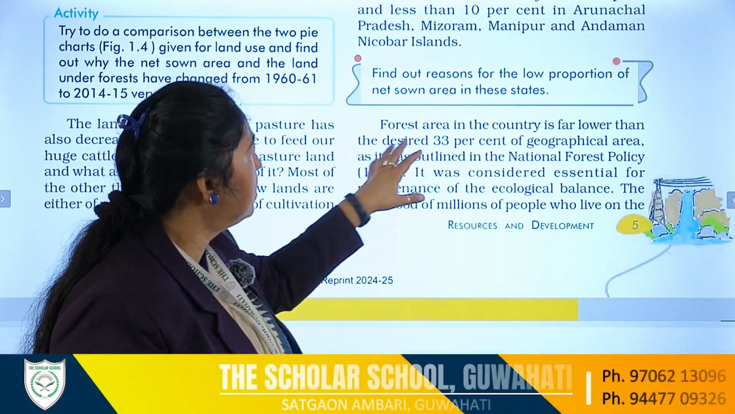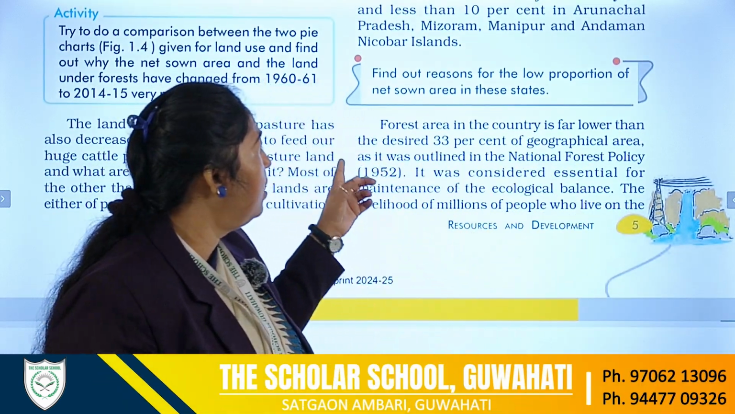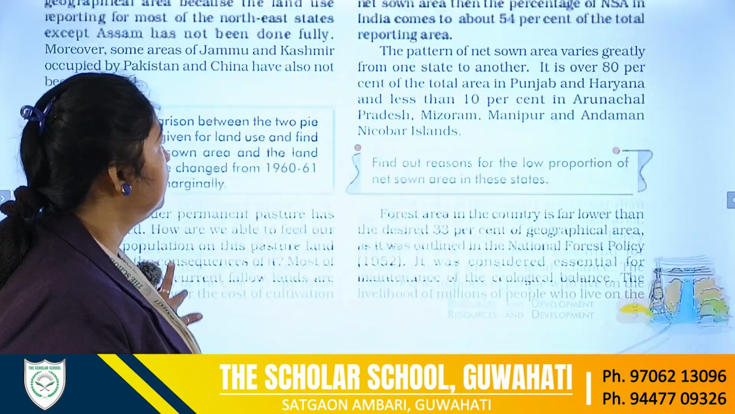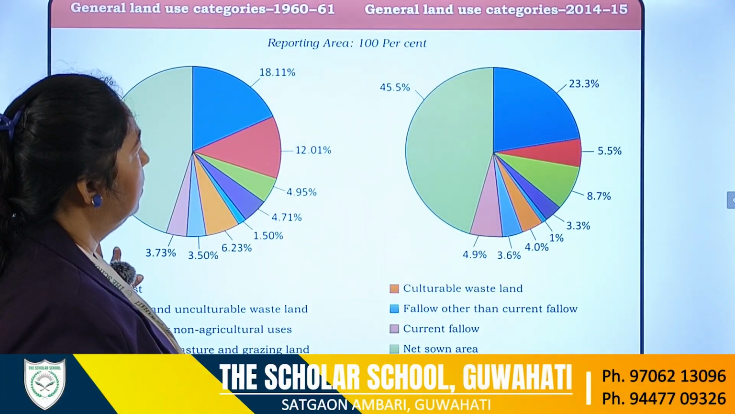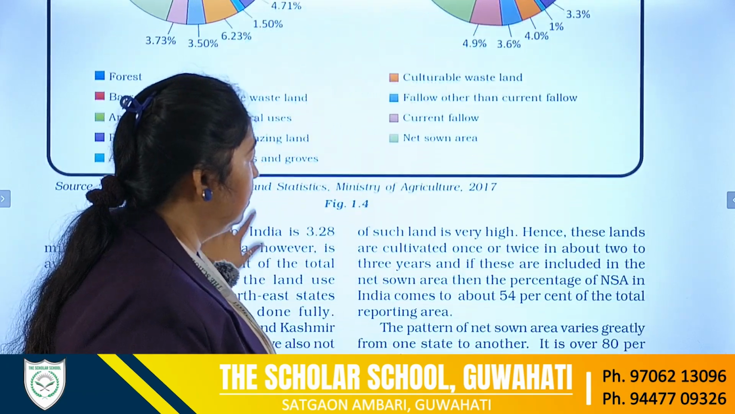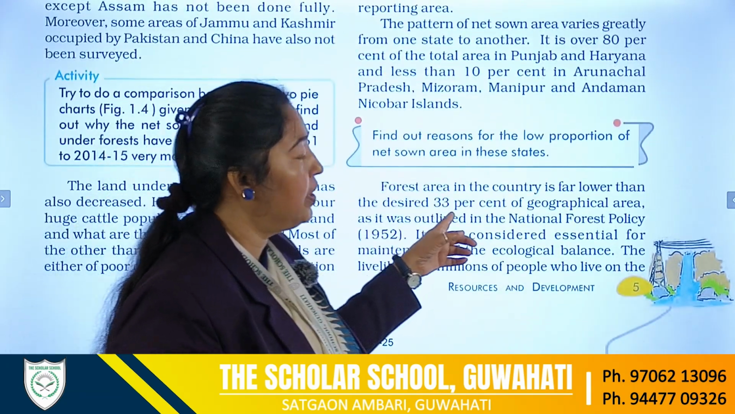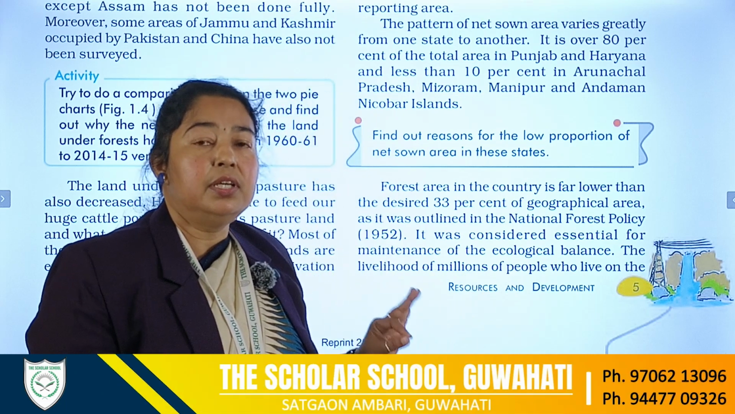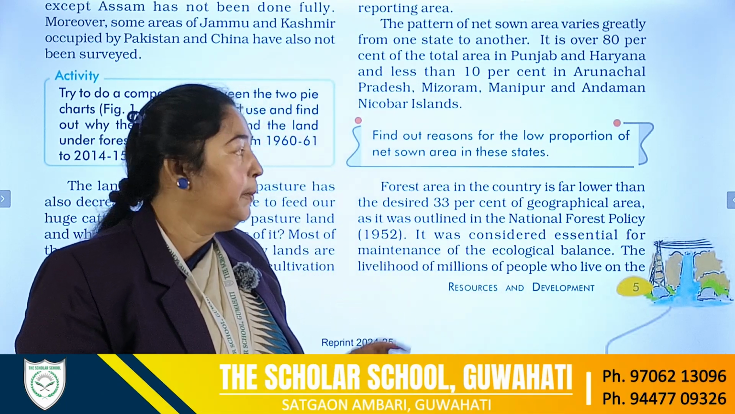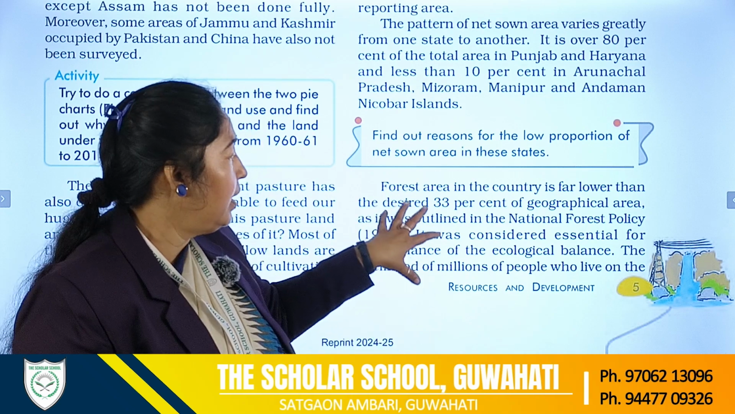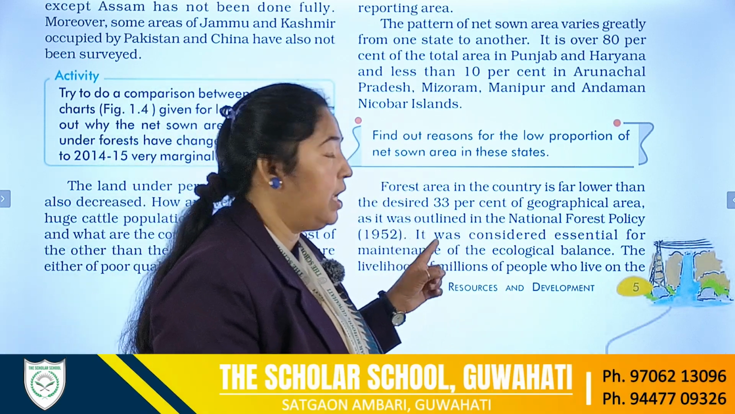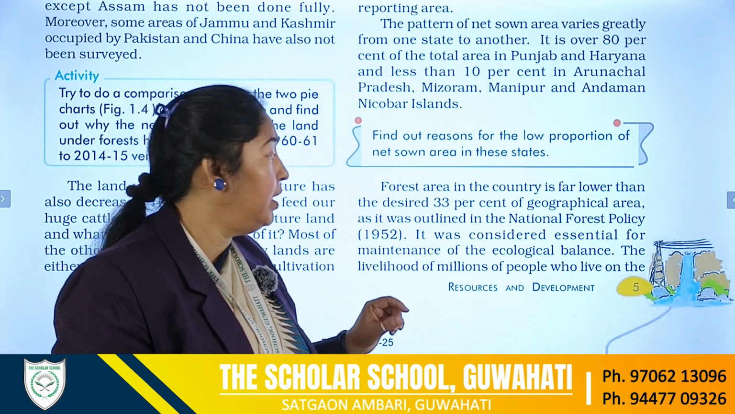Now next, the forest area in the country is far lower than the desired 33%. So we got how much? 23.3%. So what is the desired percentage? That is 33%. So this is also one important question where the board asks, what is the desired percentage of forest area? That is 33%.